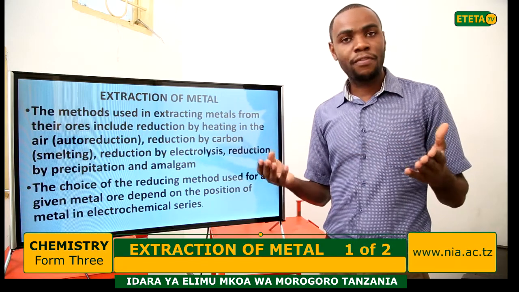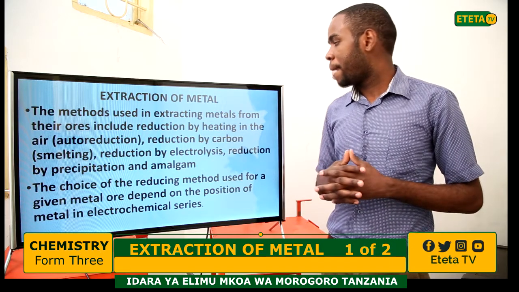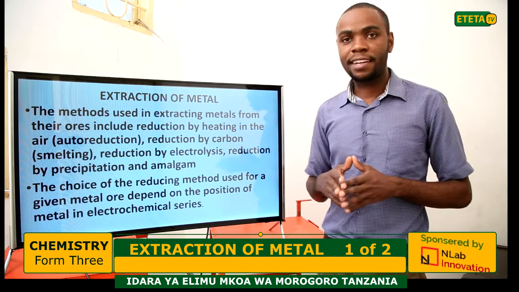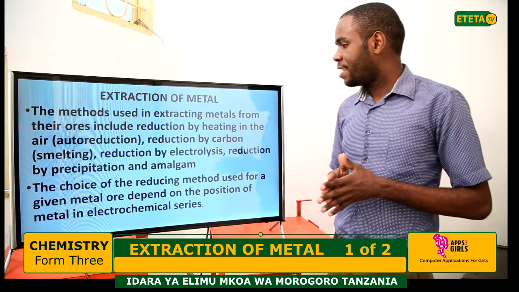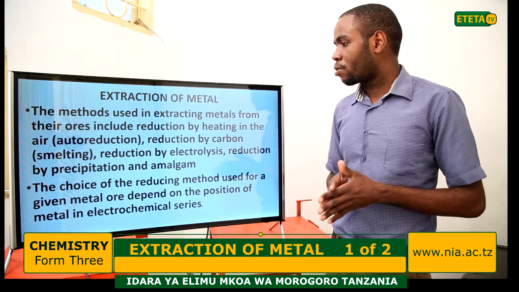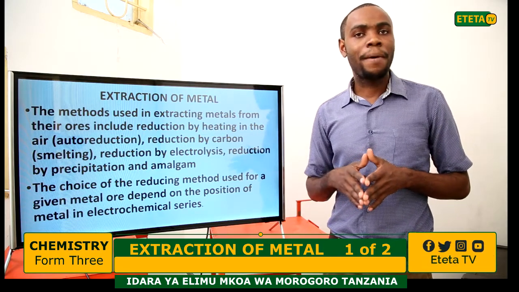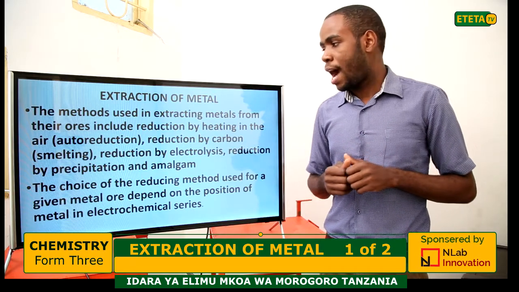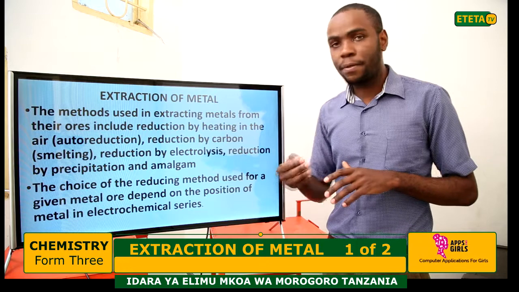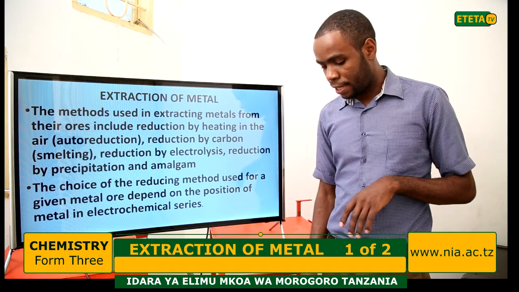For moderately reactive metal, if you remember, we use reduction by carbon, smelting, which we call chemical reduction. And the least reactive metal is uncombined, a free uncombined metal. We purify that metal which we obtain.